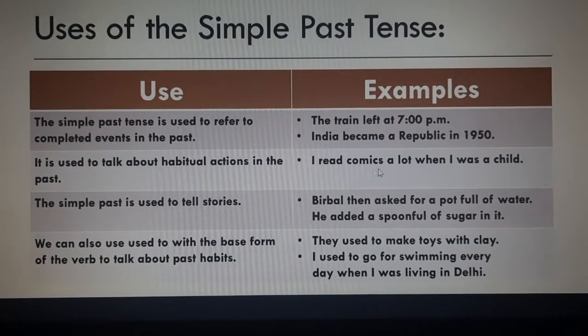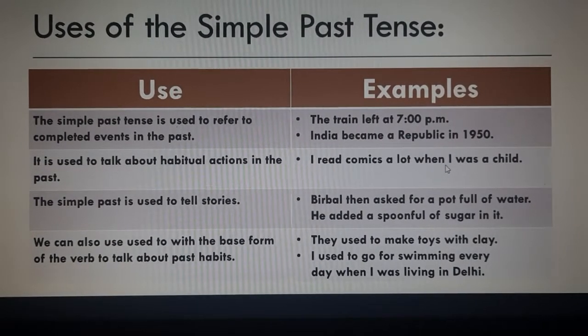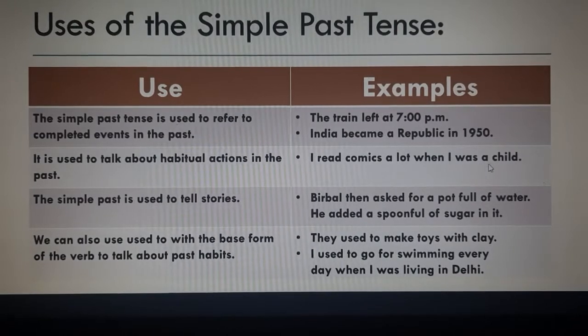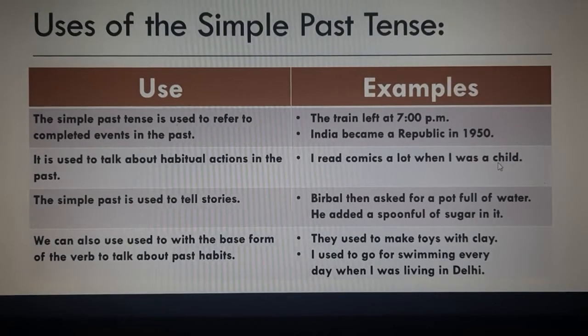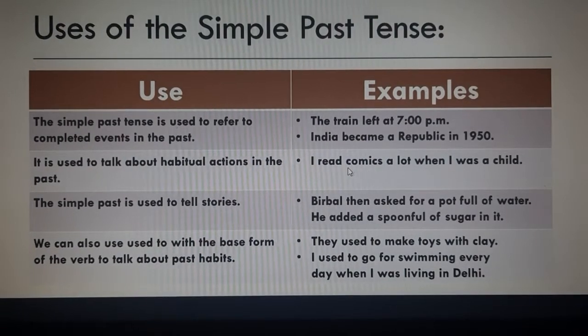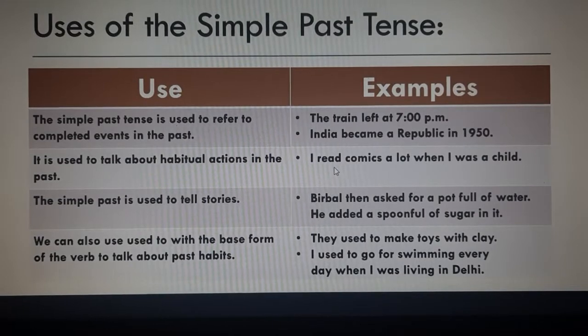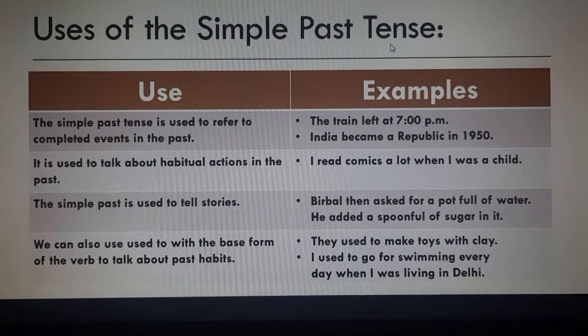I read comics a lot when I was a child. So not anymore. When the person was a child, that time he or she read a lot of comics. So this was his or her habit, and they are explaining about their habit using simple past tense.